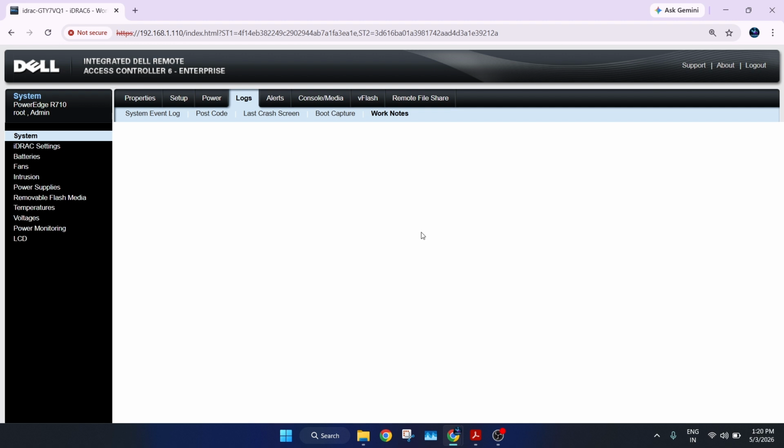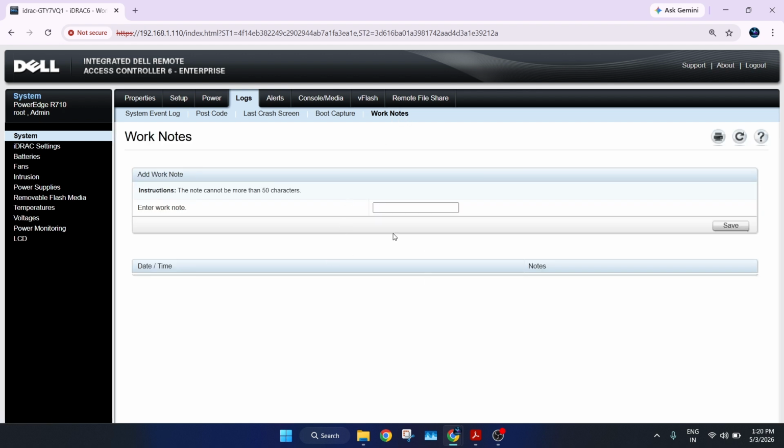Work notes: while working or configuring your hardware, you can keep work notes so that any other engineer who logs into the server will be aware of the issue or configuration. If you want to leave a note for a second engineer, you can make it in the work notes.